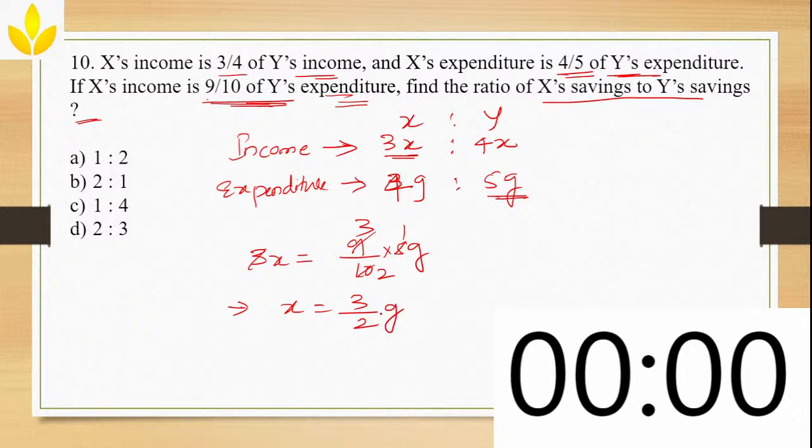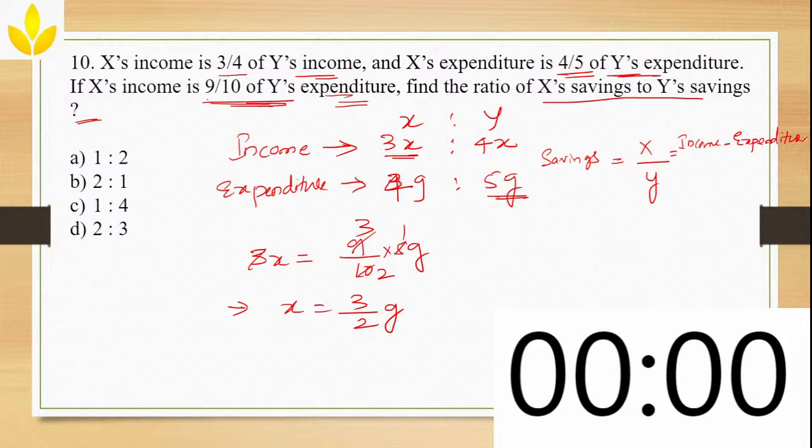Correct? Next, find the ratio of X's saving to Y's saving. So you have to find the savings ratio of X divided by Y. How will you do it? Saving is nothing but whatever you earn, income, minus whatever you spend.